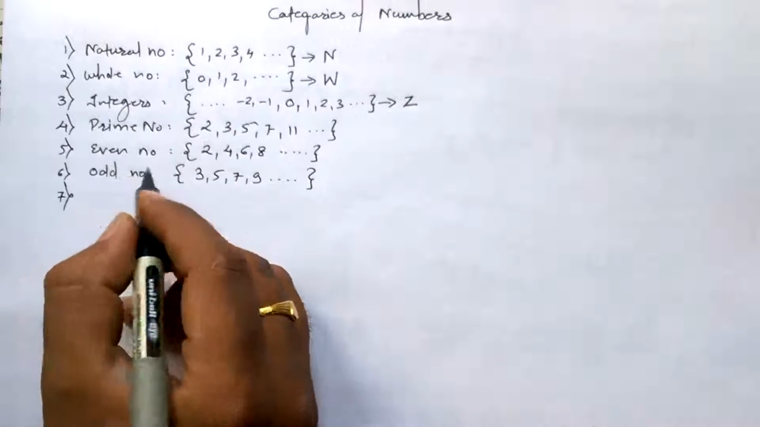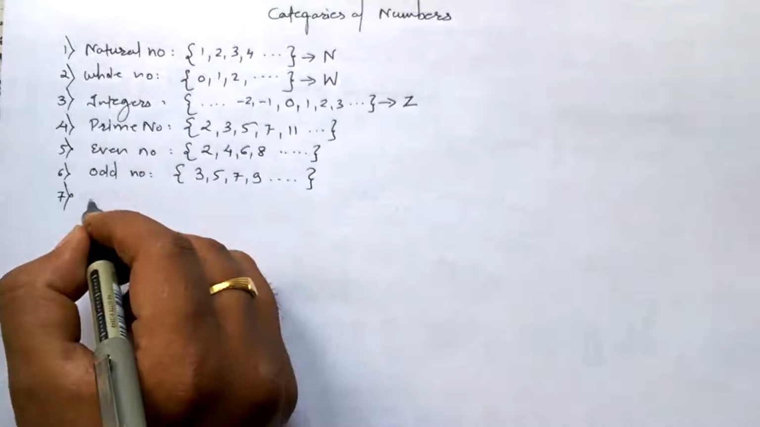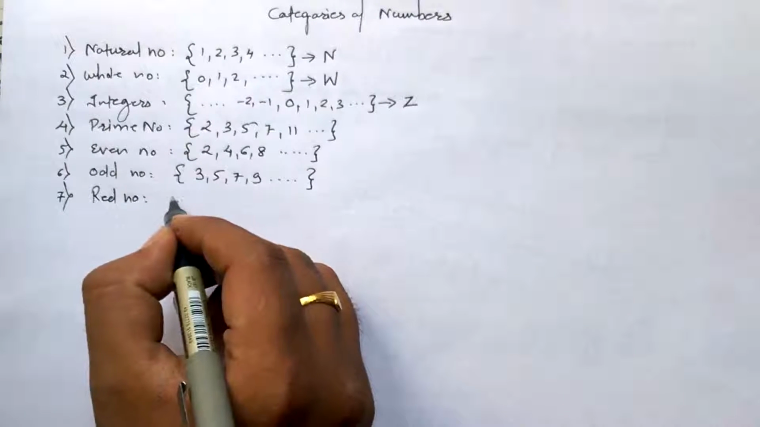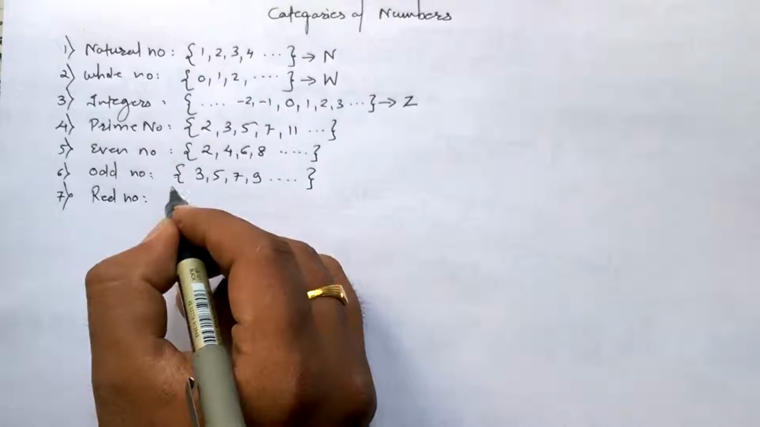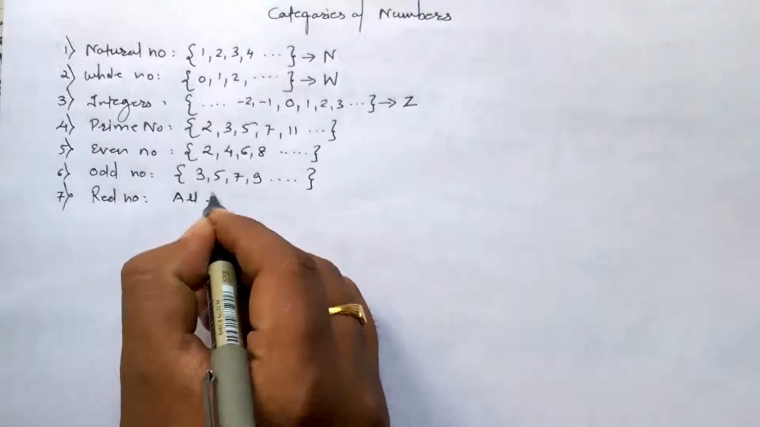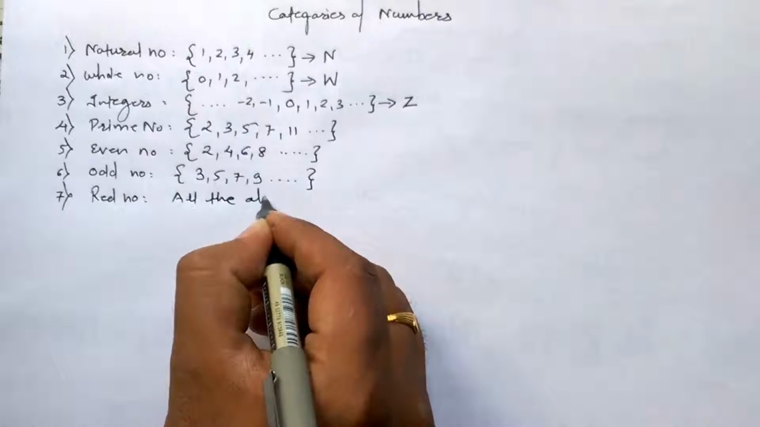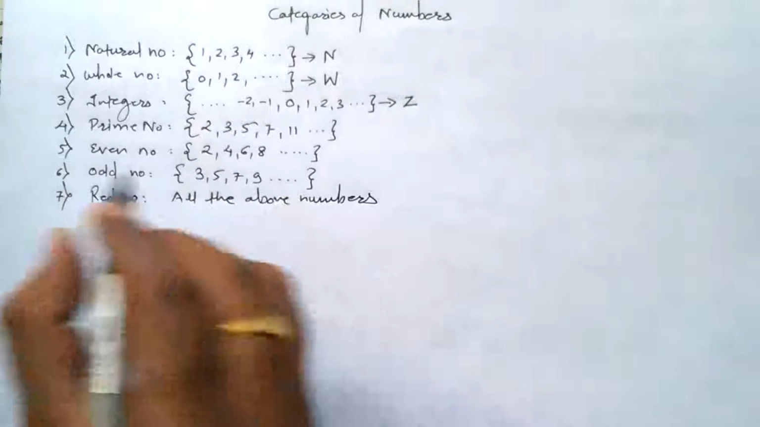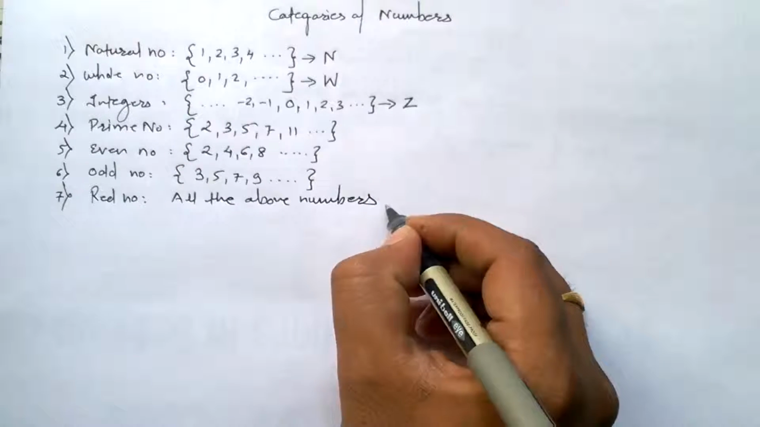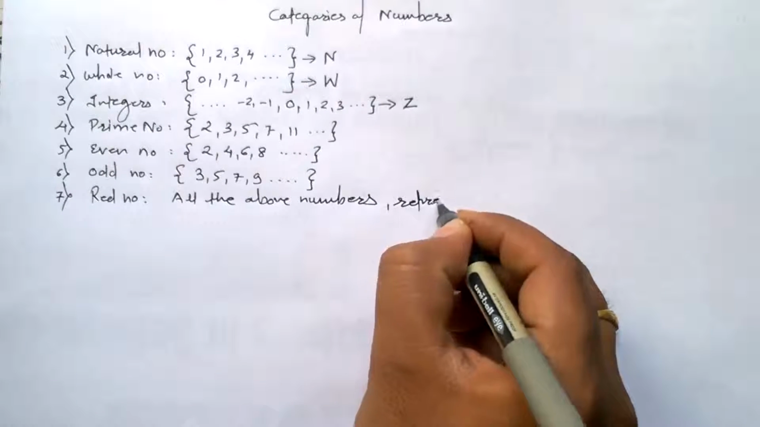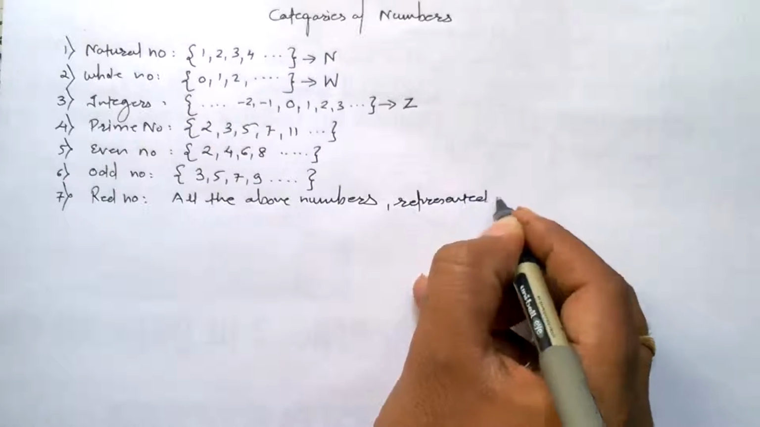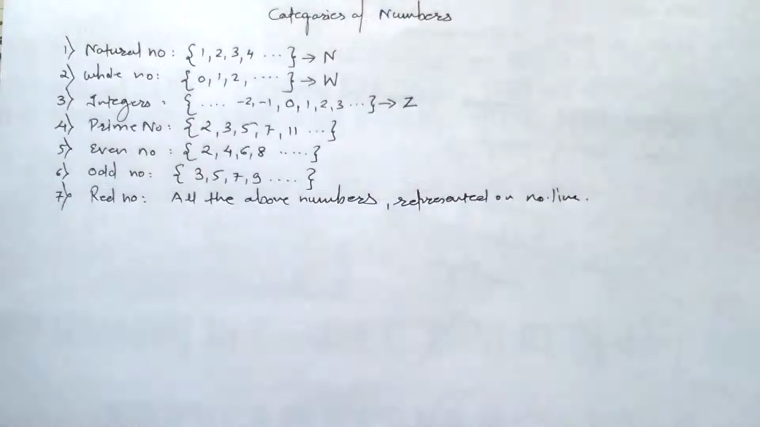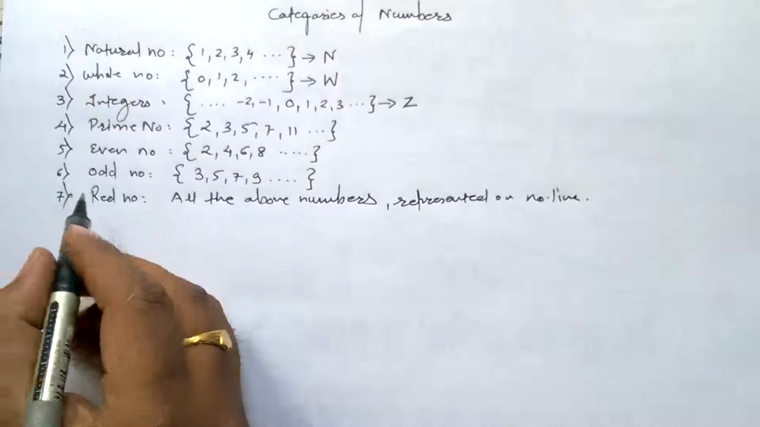Seventh, now we will see the current requirement, that is real number. Real numbers are those numbers which contain all the above numbers, all the above numbers which we can represent on the number line. Such numbers are said to be real numbers.